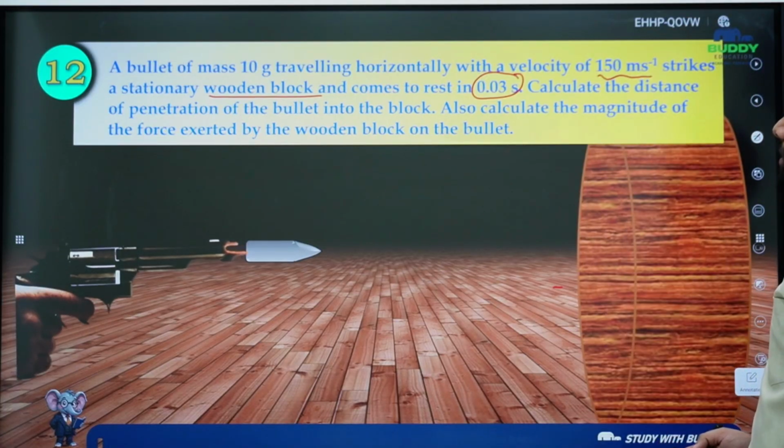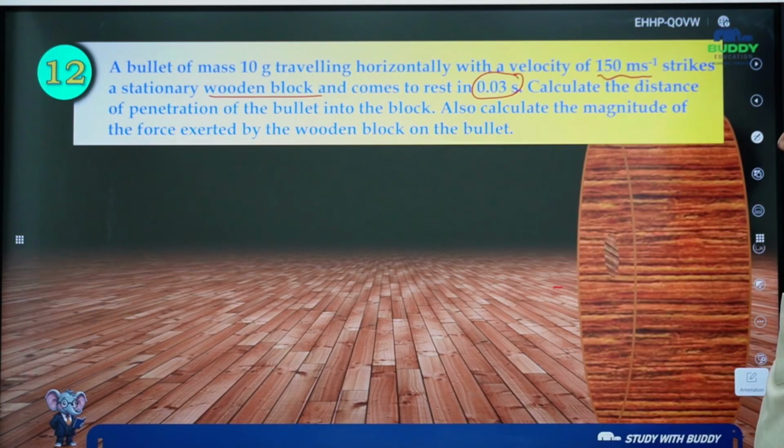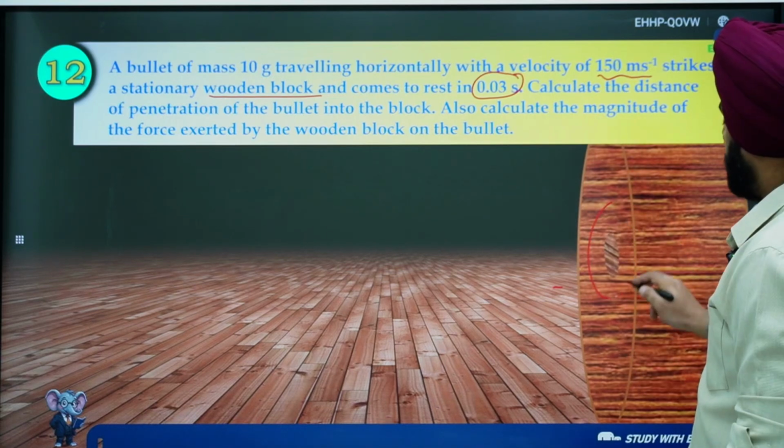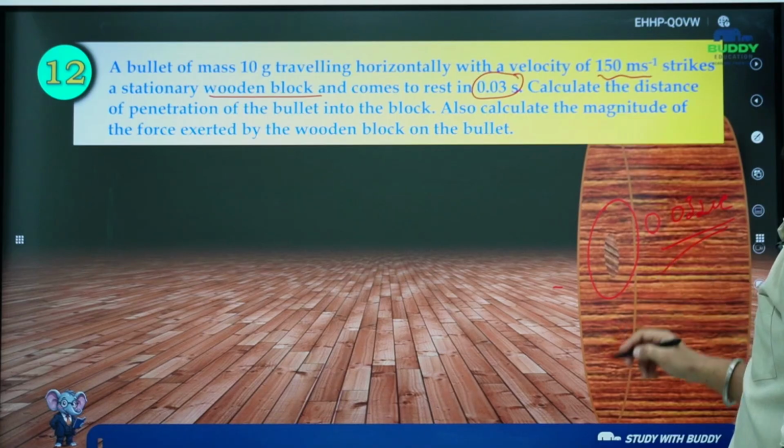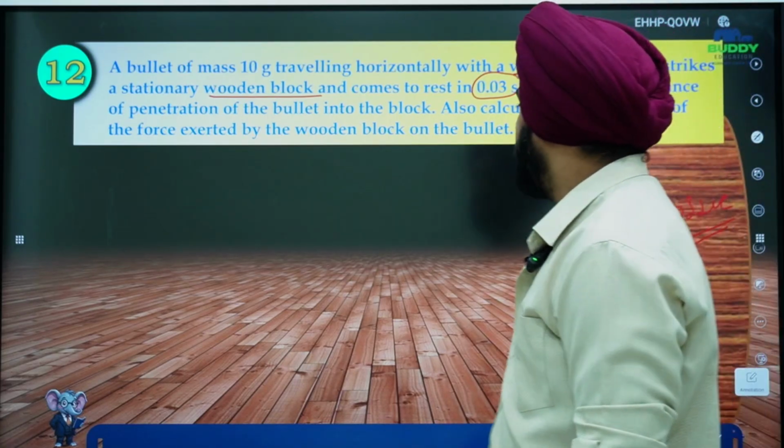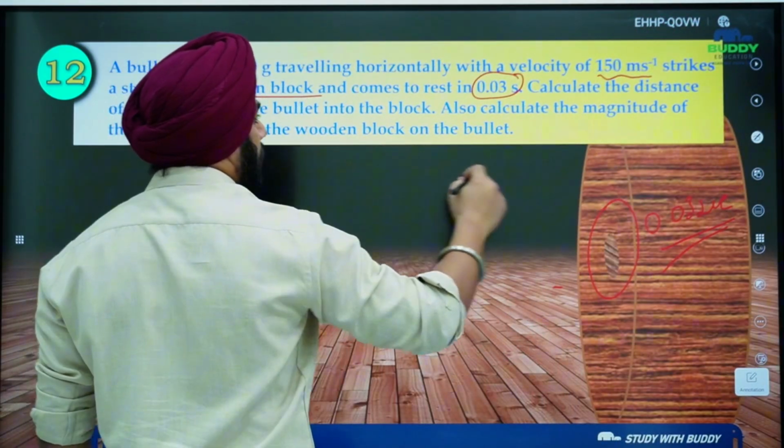Now, it stopped eventually and it stopped in 0.03 seconds. So we have to find out the distance, okay? Now we can use two formulas here.